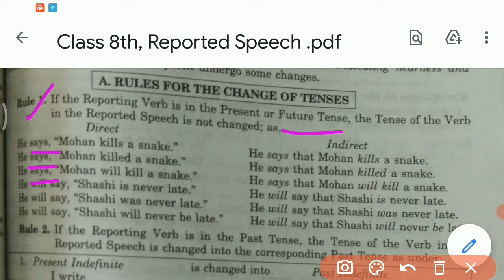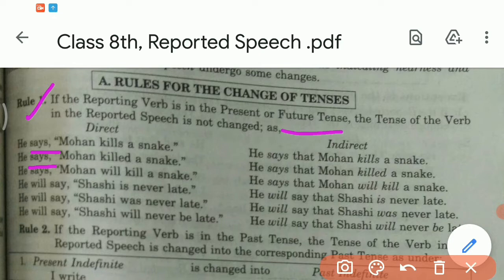So if the reporting verb is in the present or the future tense, the tense of the verb in the reported speech is not changed. Right? For example, he says, Mohan kills a snake. So says is in the present tense, so the tense of the verb in the reported speech will not change. Mohan kills a snake. But we will add the conjunction that for dropping the inverted commas.